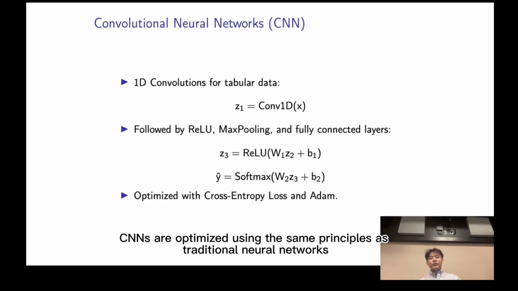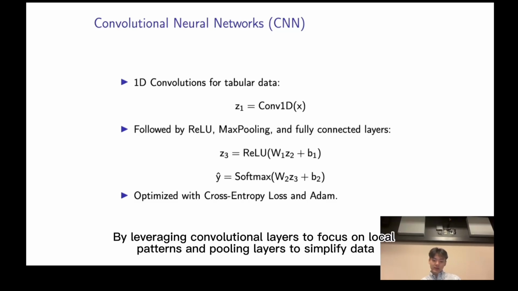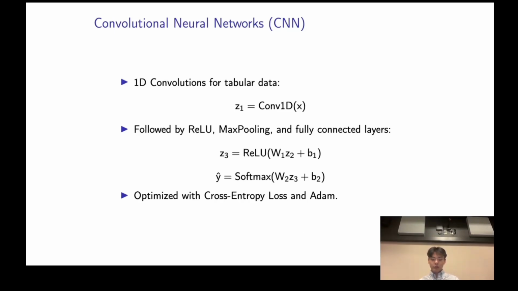Convolutional neural networks are optimized using the same principles as traditional neural networks, employing a loss function and an optimizer. In this case, we are using the columns or the features of the data as a sequential list and then performing convolutions on this list. This results in an image-like or vector-like data representation, and therefore we can apply convolutional neural networks to this task.